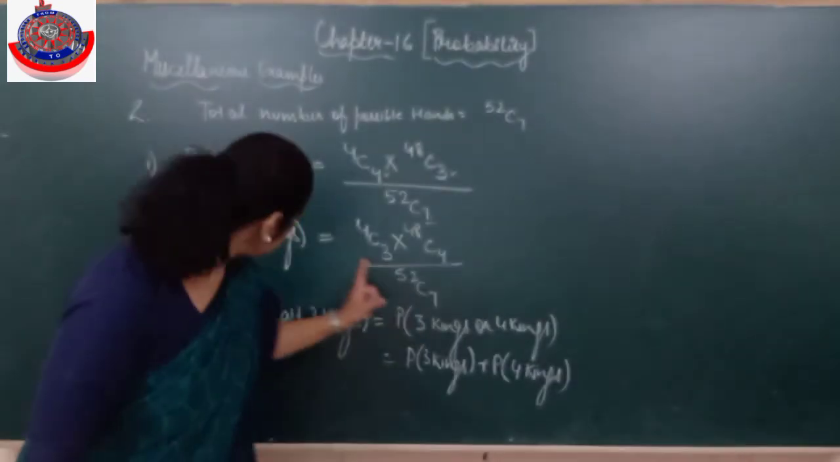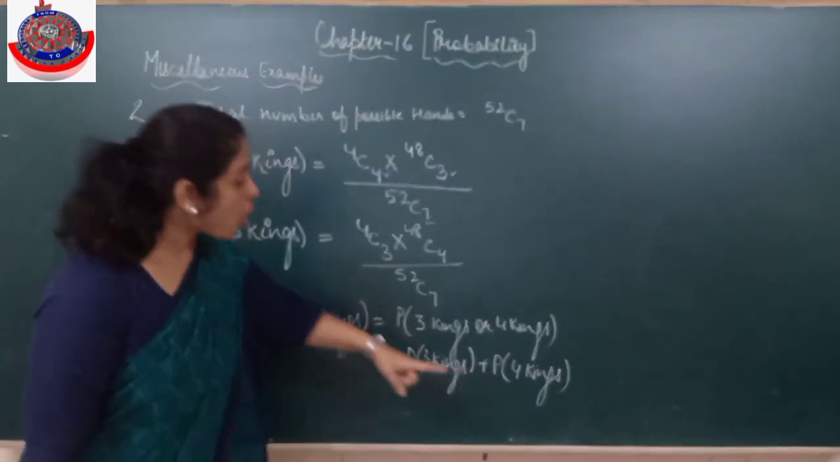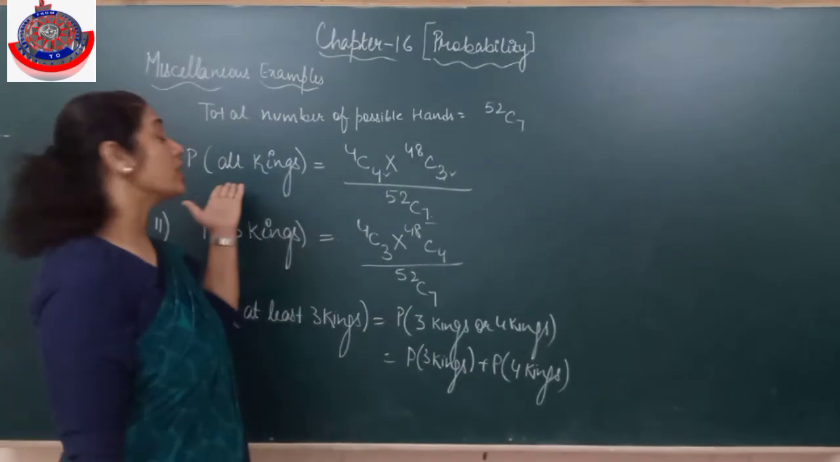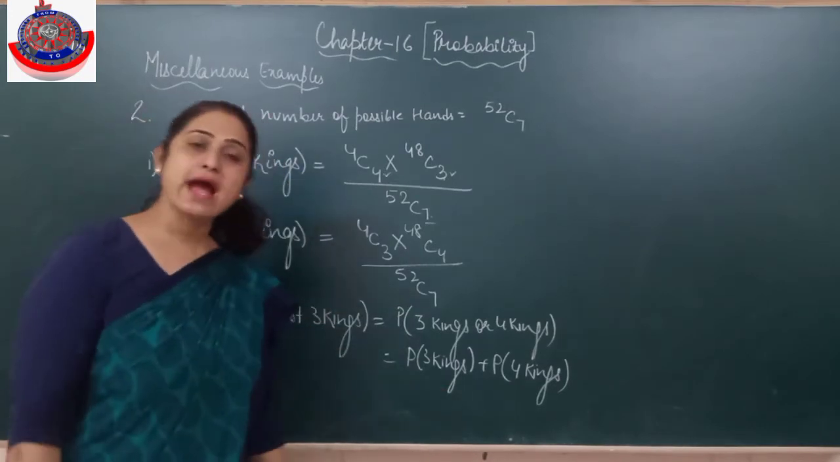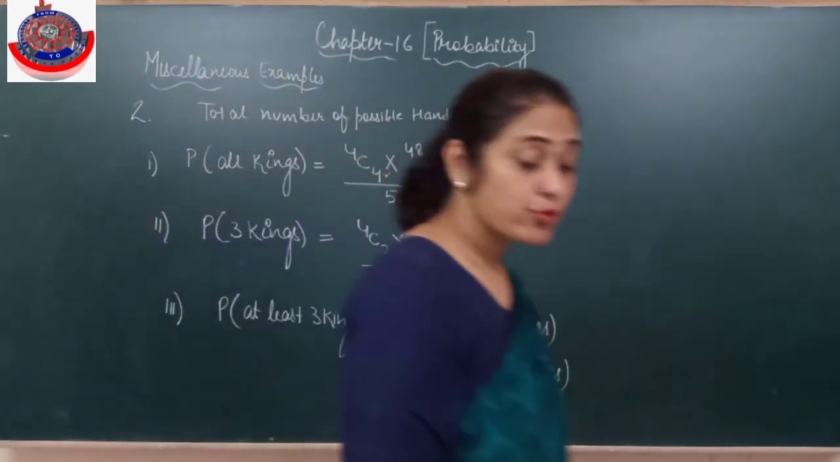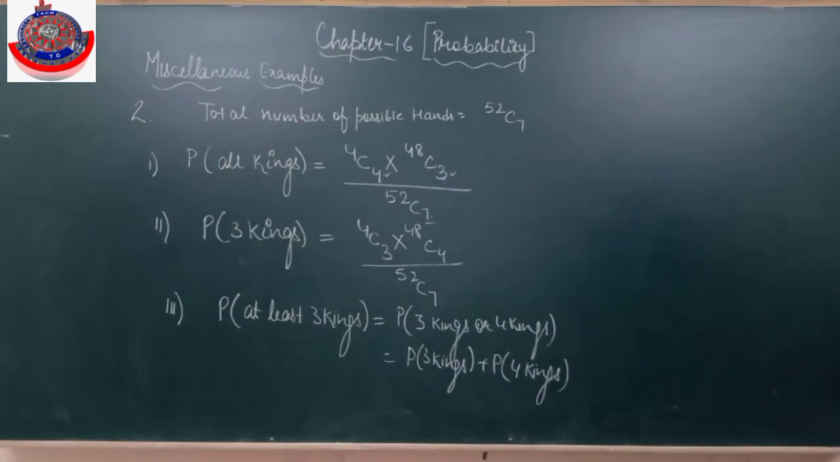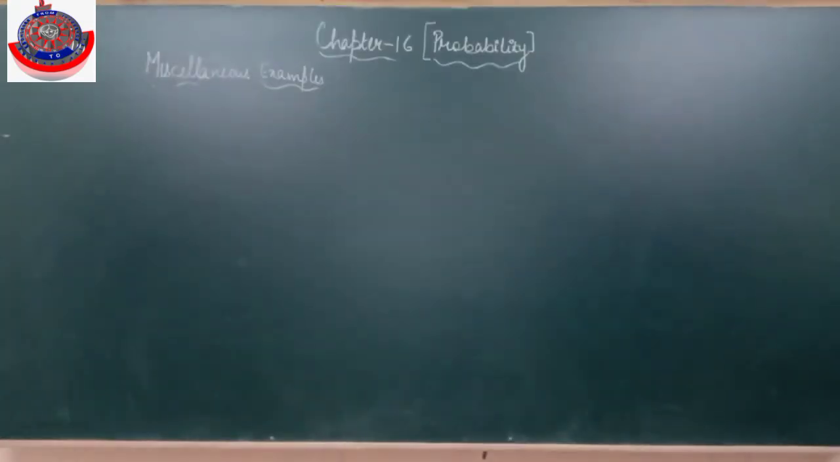Understood? 3 kings is what we just did, and all kings means 4 kings. So we will add the probabilities of the first and second parts. We will get the probability of at least 3 kings. At least means 3 or more than 3. Is it clear? The next example.